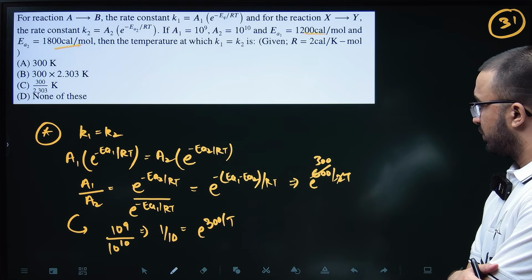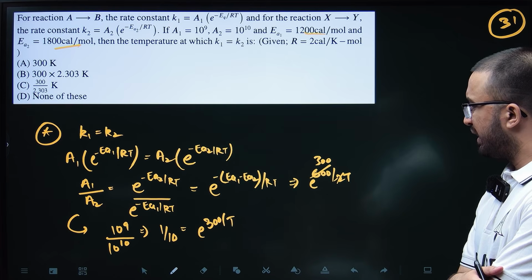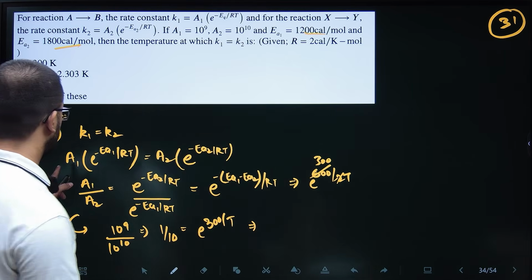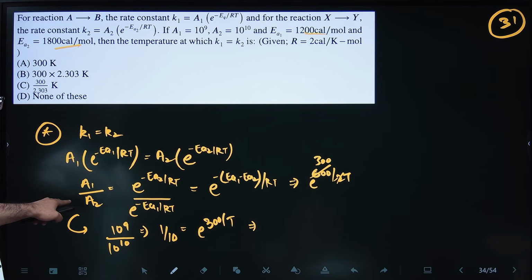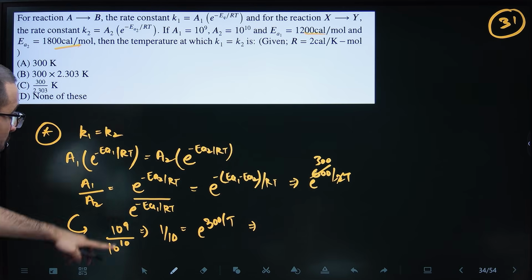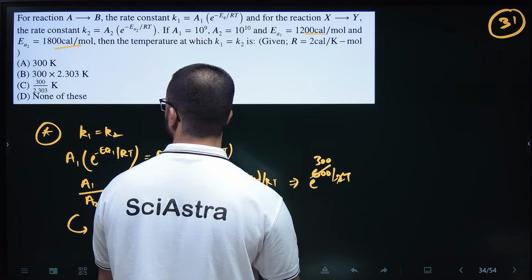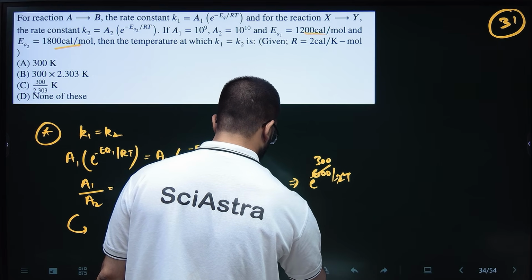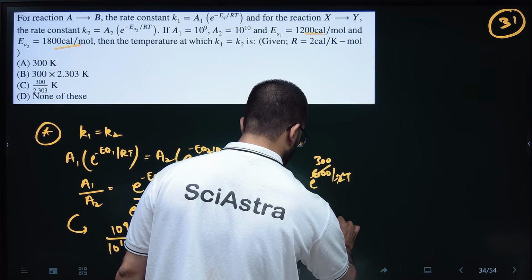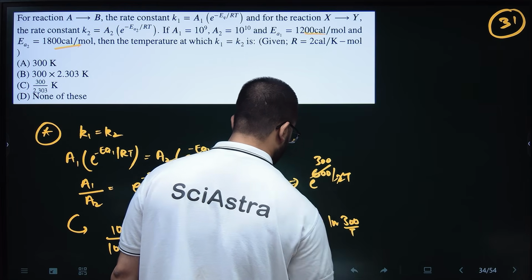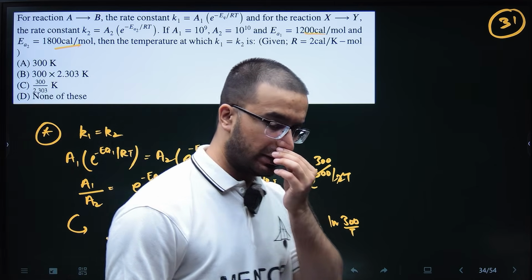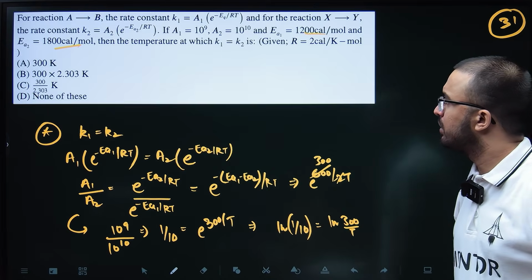So basically what will be the answer then? They have asked the temperature. So we can take ln both sides, right? This is A1 by A2. A1 is given 10 to the power 9, so 10 to the power minus 1. So ln 1 by 10 is equal to ln 300 by T. So there is something wrong here. Some calculation is mistaken.